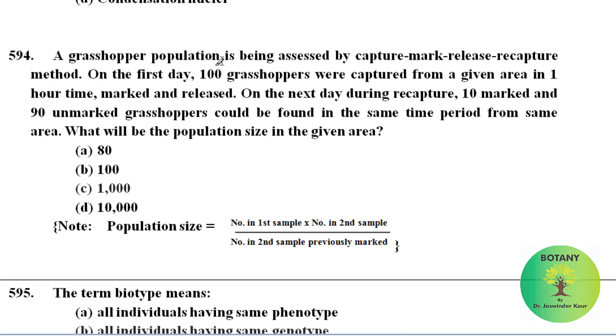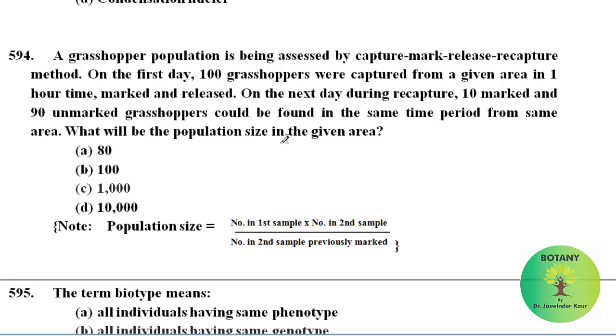A grasshopper population is being assessed by the capture, mark, release, recapture method. On the first day, 100 grasshoppers were captured from a given area in 1 hour, marked and released. On the next day during recapture, 10 marked and 90 unmarked grasshoppers were found in the same time period from the same area.